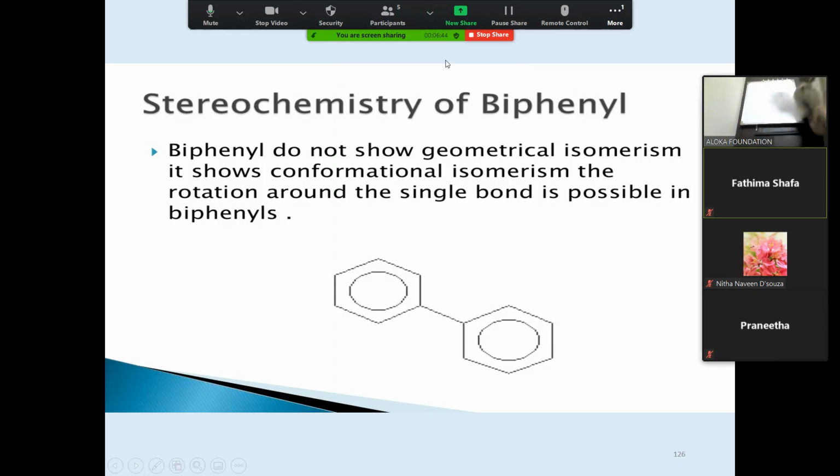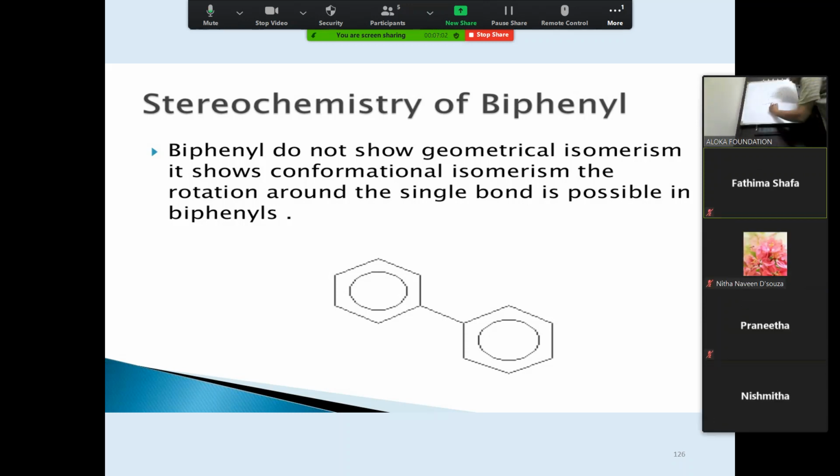There will be free rotation, and this bond is known as what? Pivotal bond. Can you see the bond? So this is known as the pivotal bond. Since there is free rotation of the carbon-carbon single bond, it is known as which type of isomerism? Conformational isomerism.